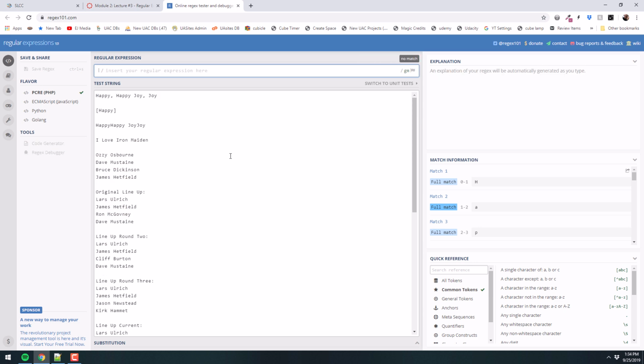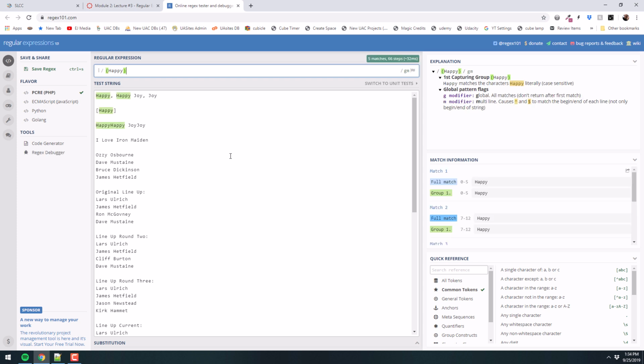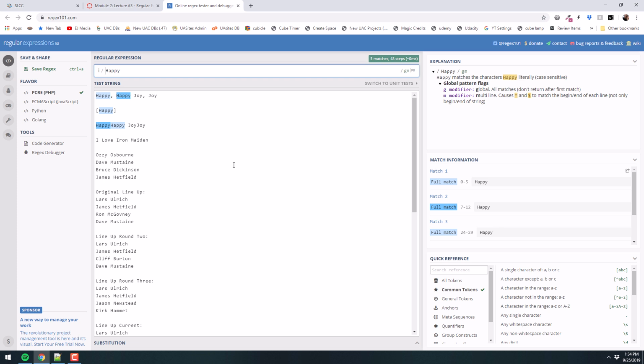Okay, groups, you put in parentheses, and for example, let's say I put happy in parentheses. That will just find any instance of happy. Now, you also know I can get happy like that without the parentheses. Putting the parentheses on it helps us to be able to do some useful replacing things, right? So the parentheses are going to come in handy later, so we'll come back to those. But right now, if I wanted to find happy, I can find it like that, okay?